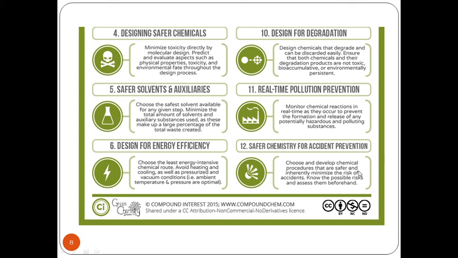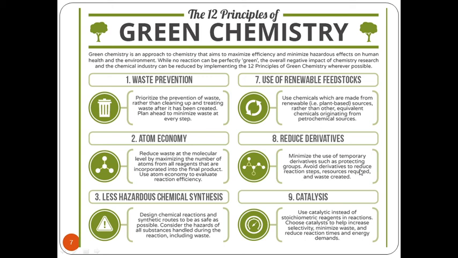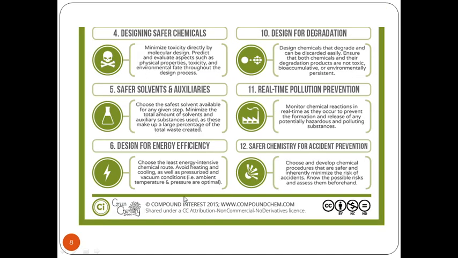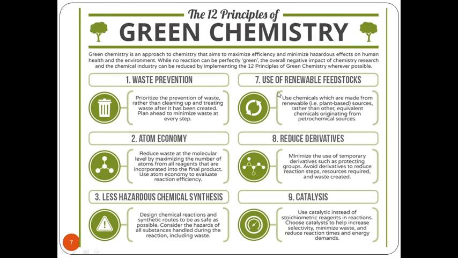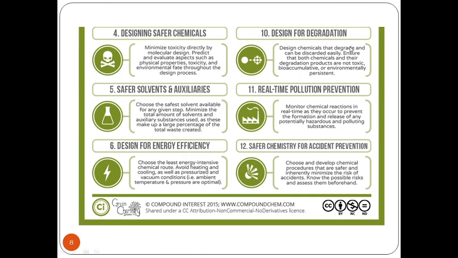So these are the 12 principles of green chemistry: waste prevention, atom economy, less hazardous chemical synthesis, designing safer chemicals, safer solvents and auxiliaries, design for energy efficiency, use of renewable feedstocks, reduce derivatives, catalysis, design for degradation, real-time pollution prevention, and safer chemistry for accident prevention.